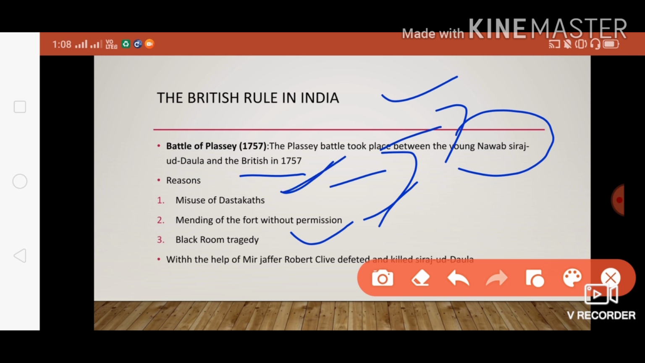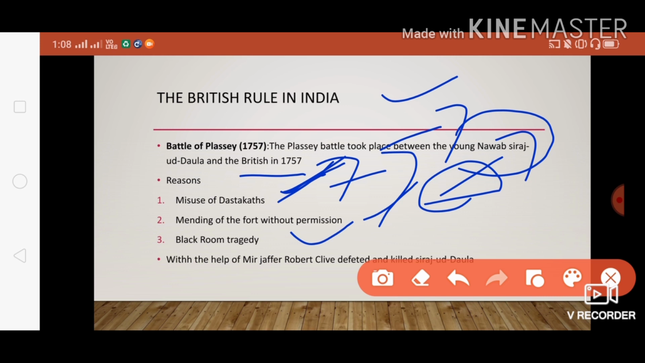Misuse of dastaks. We have to understand what exactly a dastak is. A dastak is a kind of license which allows you to trade without paying any taxes, and to transport your goods. You can do any trade without paying taxes. The English people were misusing this dastak, so the Bengal government was in great loss, which Siraj ud-Daulah didn't like. This is one reason for the Battle of Plassey.